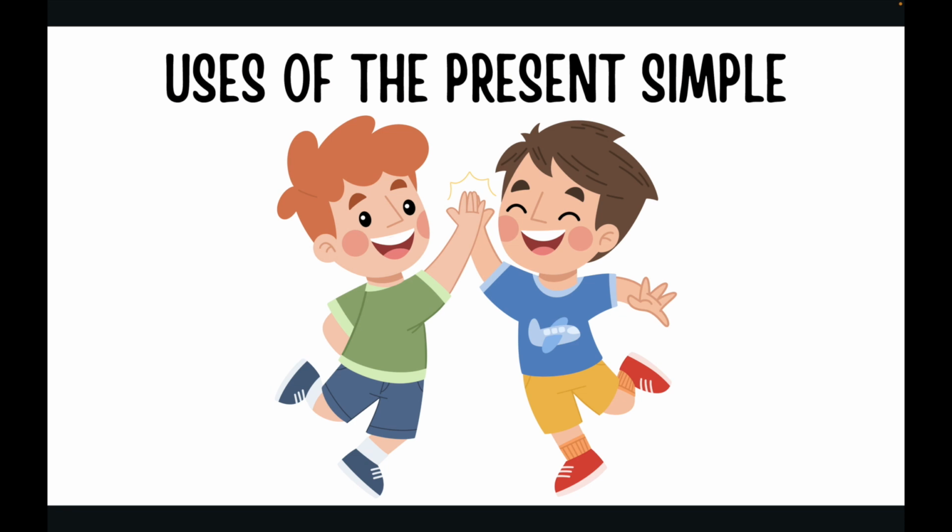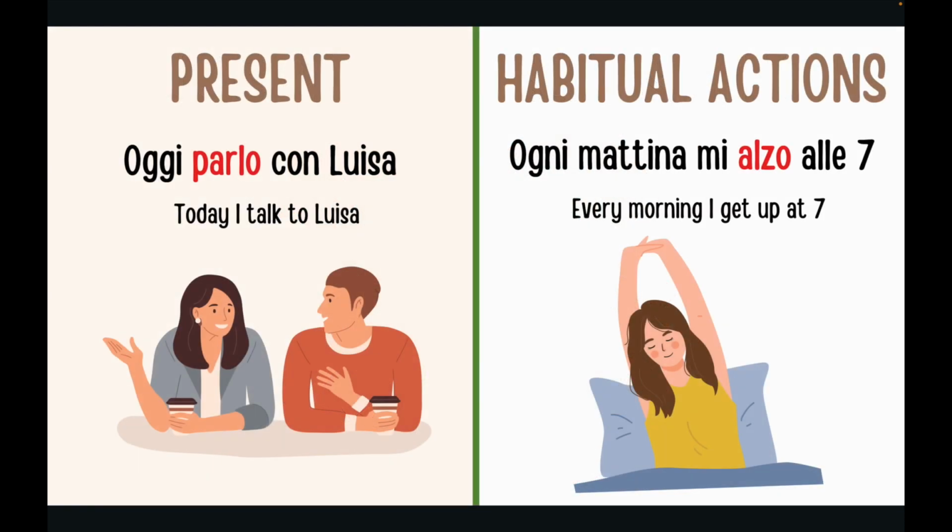And now we see how to use the present simple in Italian. For the present, normal. Oggi parlo con Luisa. Today I talk to Luisa. And for habitual actions, ogni mattina mi alzo alle 7.